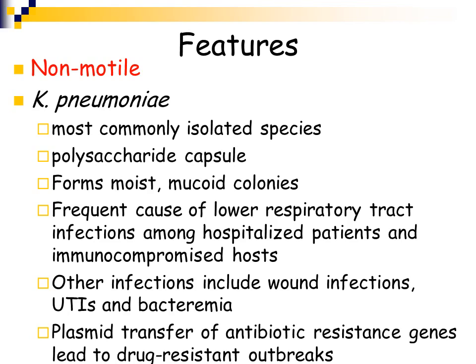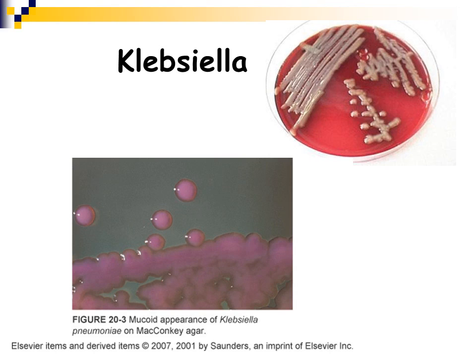It has antibiotic resistance due to plasmids, and it can transfer these antibiotic resistance genes to other organisms via the plasmid, which can lead to drug-resistant outbreaks.